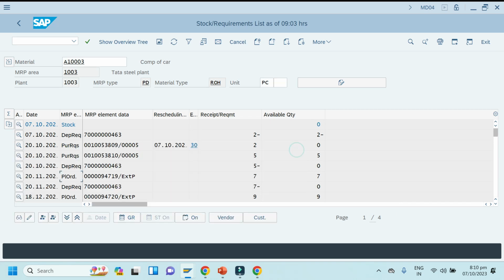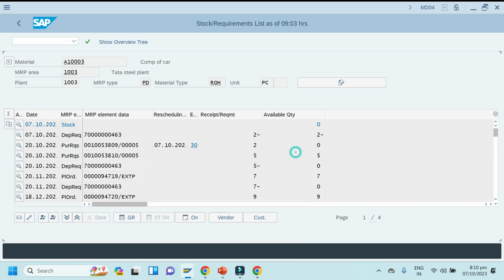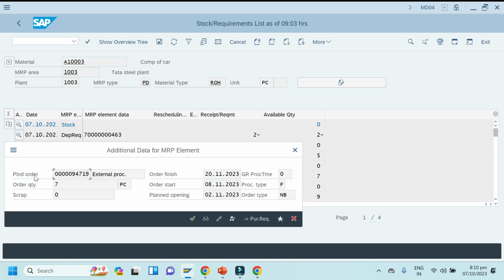You can see here the October PR is created, right? This one. Let me click it here. October month, so PR is created. If you go to November month, you can see here in November month, not this one, and not this one, right? November month, you can see here planned order, right?